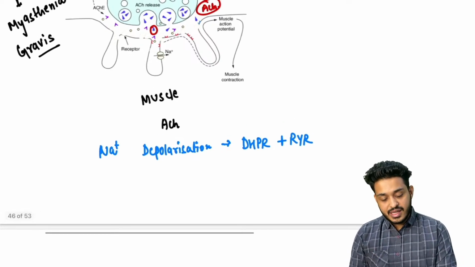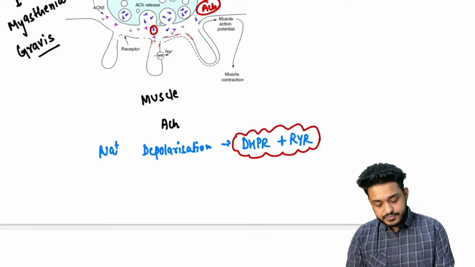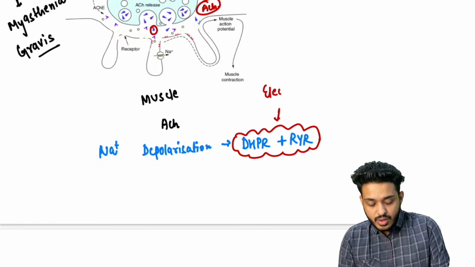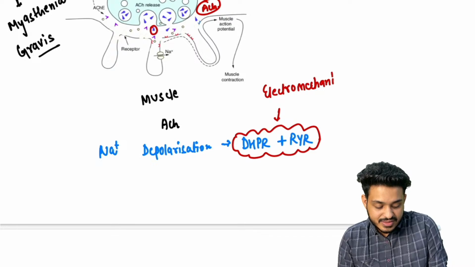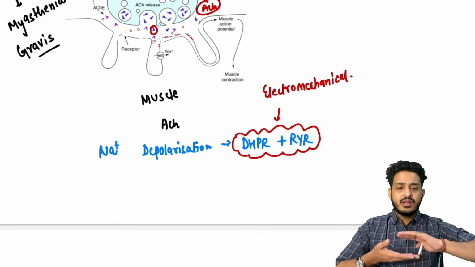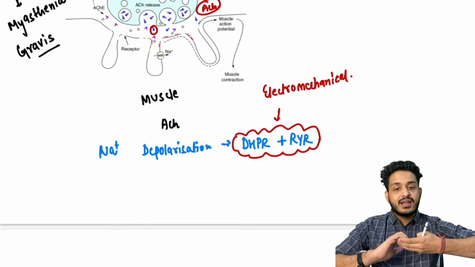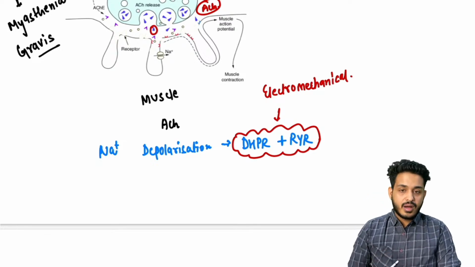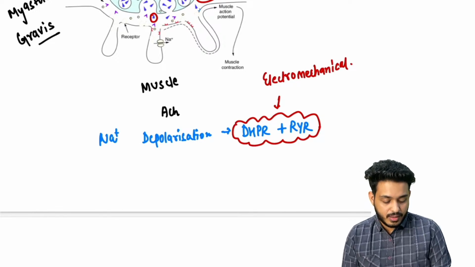The question they have asked in the exam: this type of coupling is not electrical coupling, it is electromechanical, and if only mechanical is in the option, you can go for that as well, because in the exam there was only mechanical coupling. There will be very little space, around 15 nanometers, so they can do the mechanical coupling. And what is going to happen whenever these two things are going to bind together?